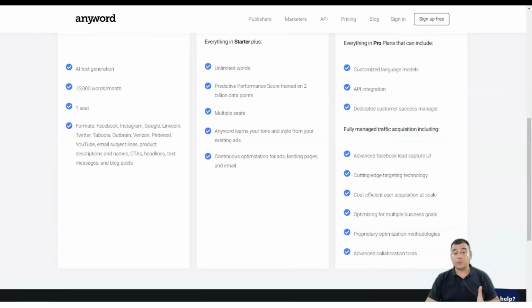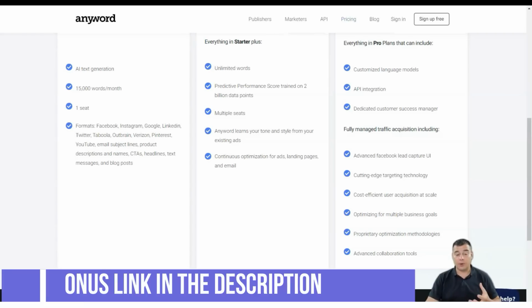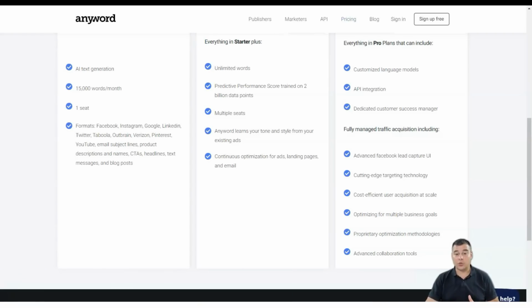Note, however, that this plan will allow you to generate up to 15,000 words per month. However, AnyWord mainly focuses on ads for social media platforms, product descriptions, headlines, sketches, and blog posts, which are shorter forms of content that will probably only require a few words per copy.